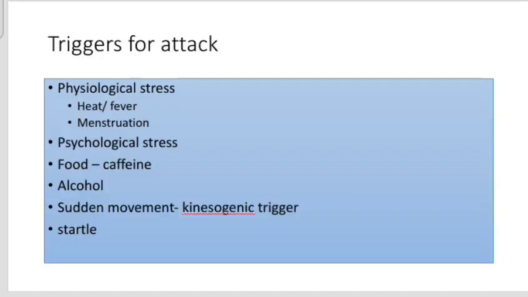Yes, because there are triggers for the attack. Physiological stress, psychological stress, food like caffeine, alcohol, sudden movement (kinesigenic trigger), startle response, and several other causes can trigger the attack. So even within twins, even within the same family members, the phenotypic expression of the disease can vary, because the attack frequency can also vary between the twins.